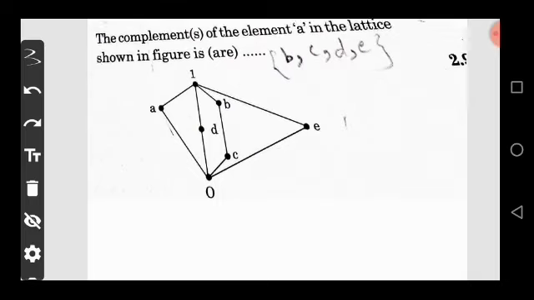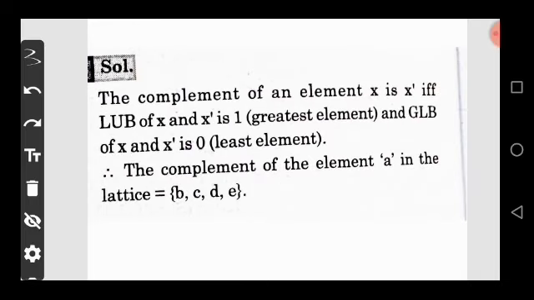The complement of an element X is X dash if and only if the LUB of X and X dash is 1, meaning the greatest element, and the GLB of X and X dash is 0, meaning the least element. So the complement of the element A is B, C, D, E.